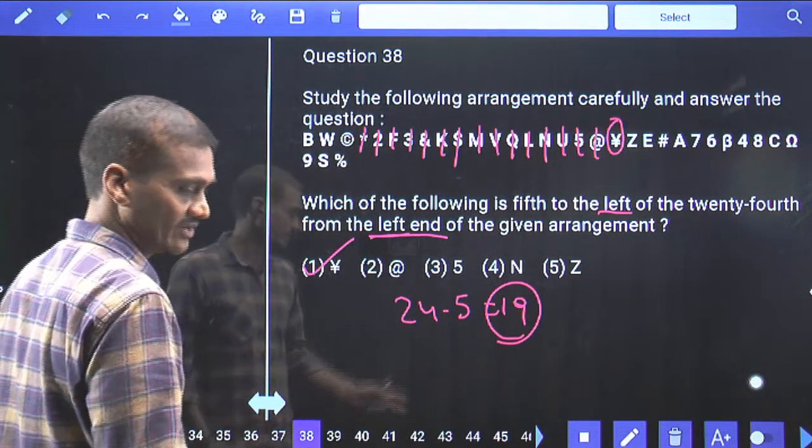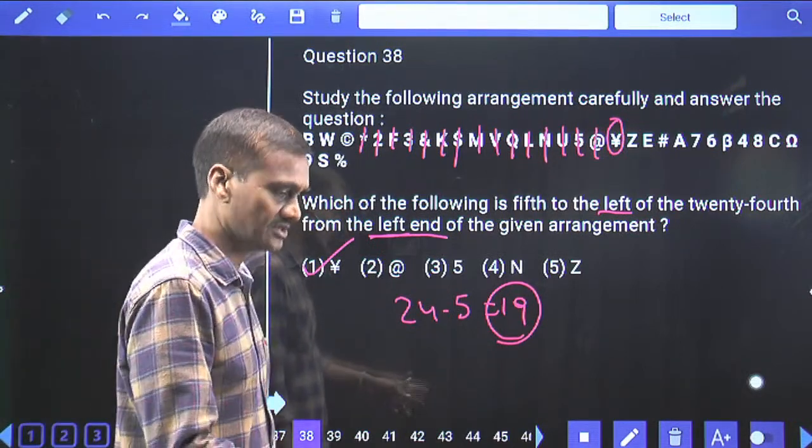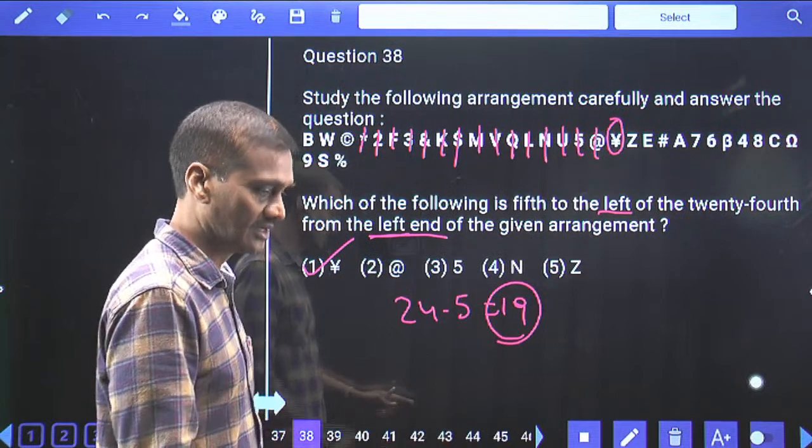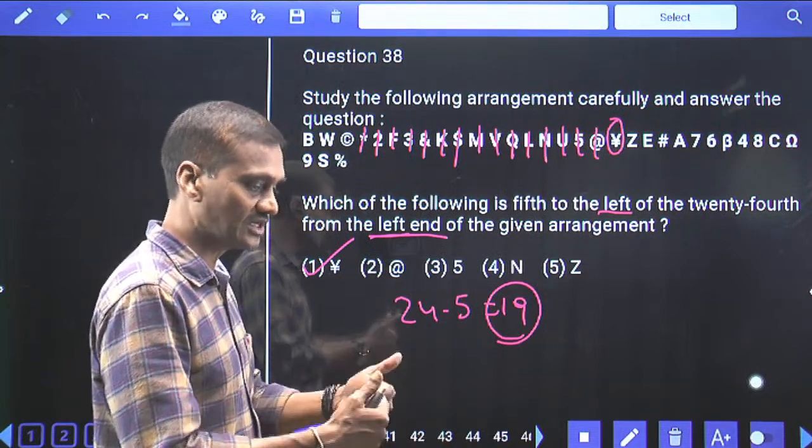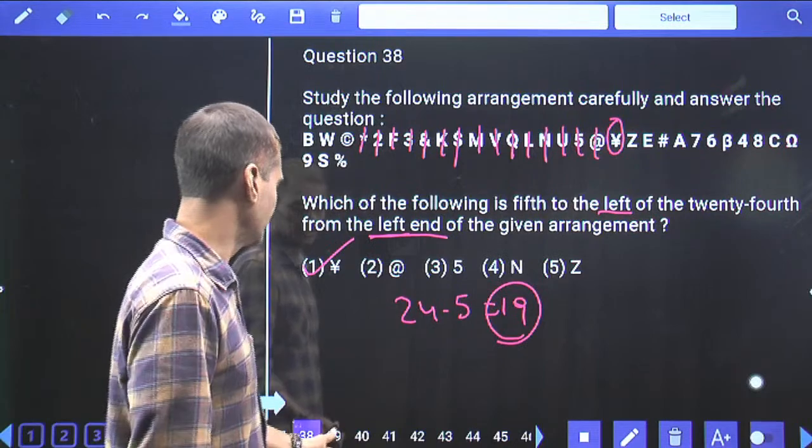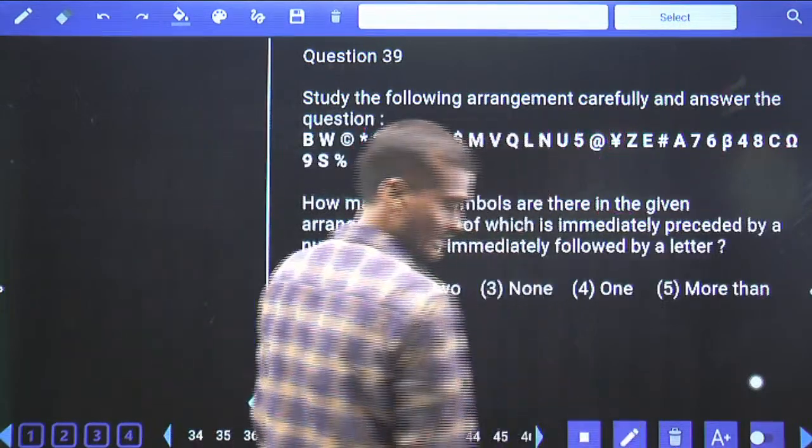Done with this? Whenever the directions are same, left and left, subtract. Right and right, subtract. Left and right, opposite directions, then we need to add. And this is about question number 38. Then coming to this 39.